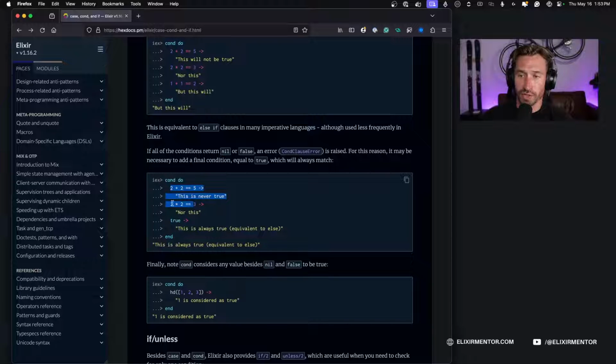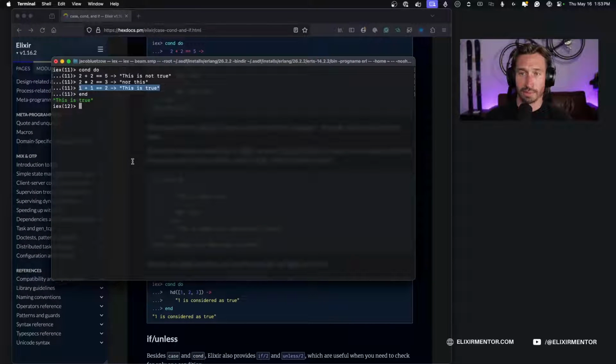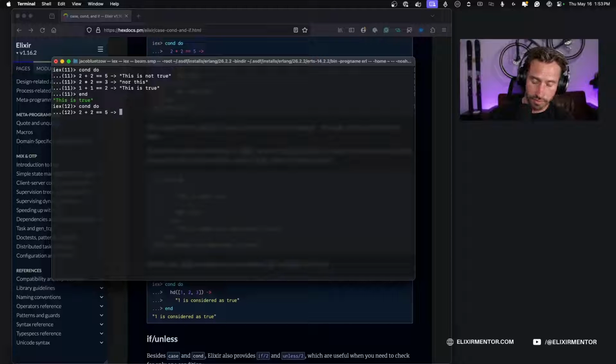So if this was false, our default condition, you have to have true, and that's our default fall through. So let's go ahead and run that example. So if we do condition do, and we just do 2 plus 2 equals 5, this is not true.